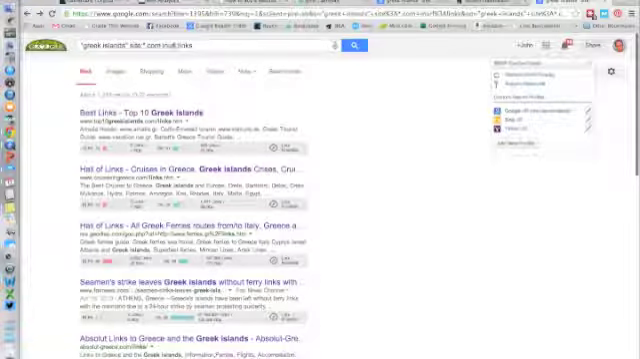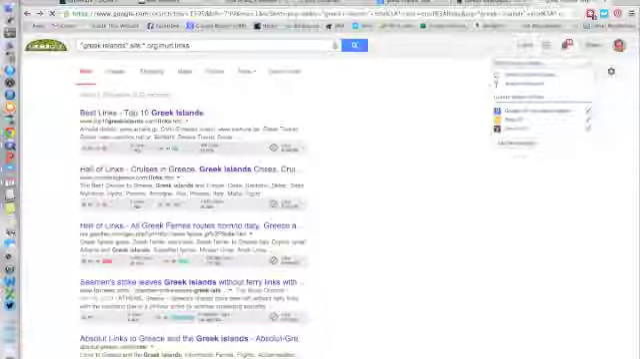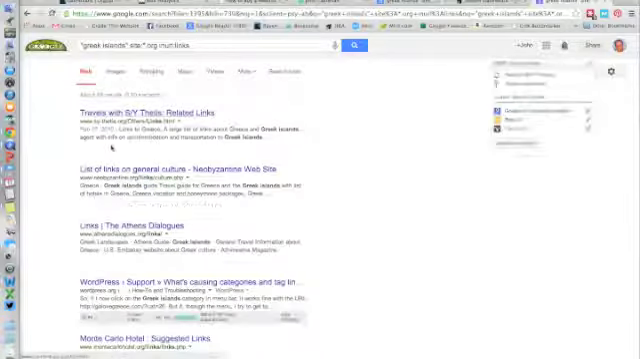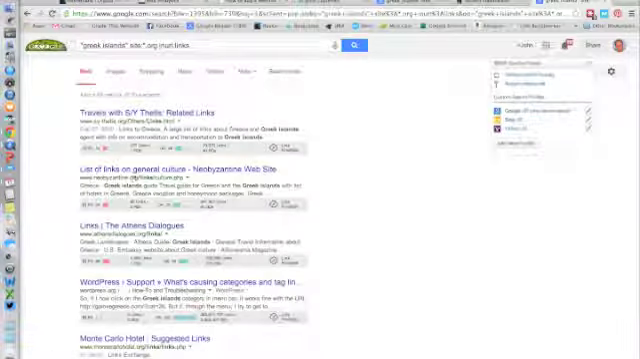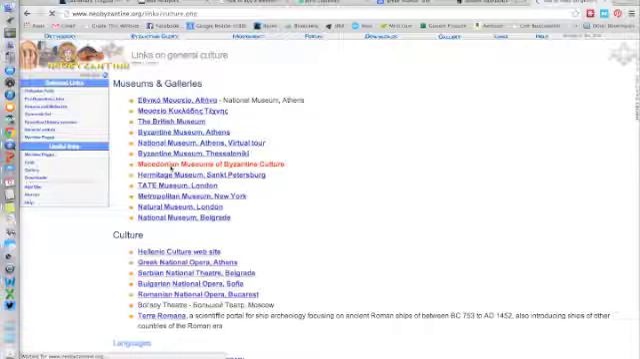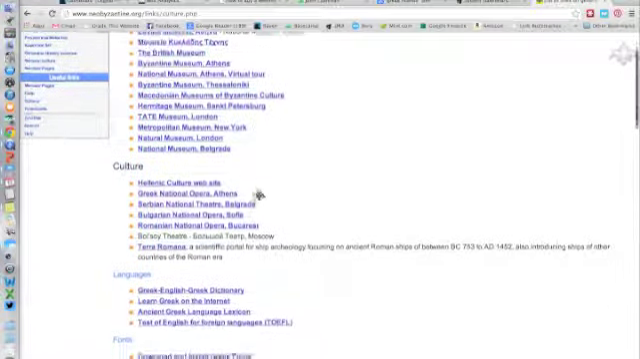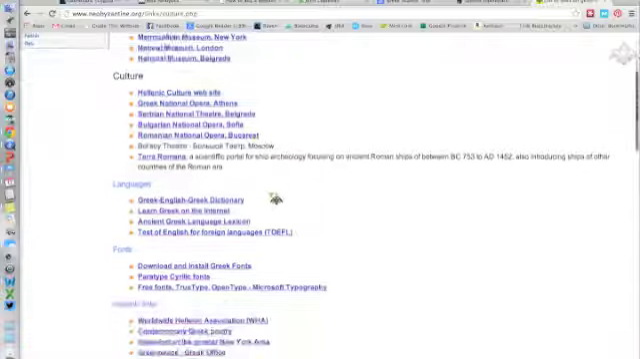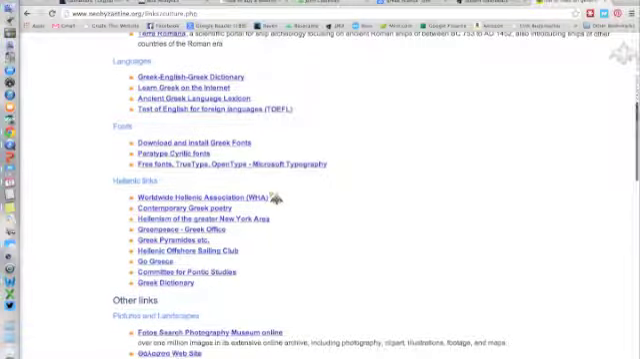Beyond just the .com, another way is now, okay, I've looked at all the .com sites, and now I want to see what .org might have. So now we've got a list of links on General College for the Neo-Byzantine website. These are all the links on culture. So this might be one that we look at to submit our culture link.